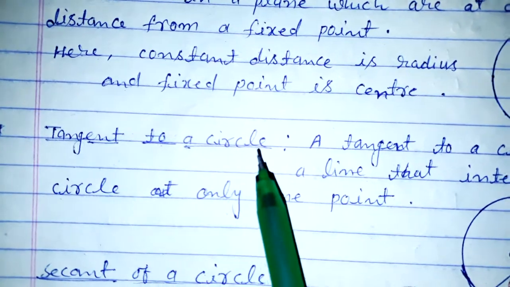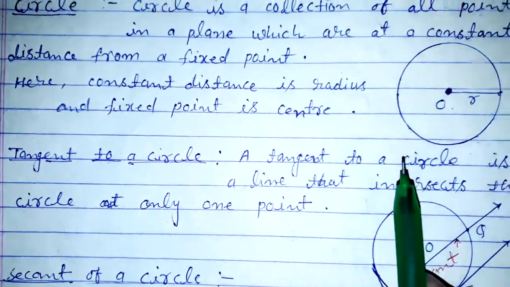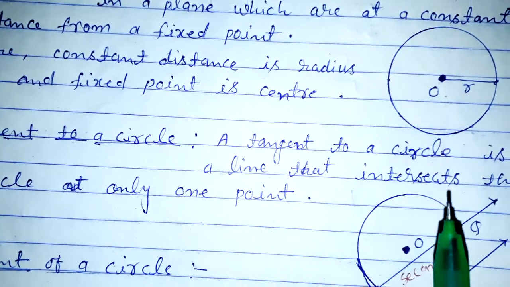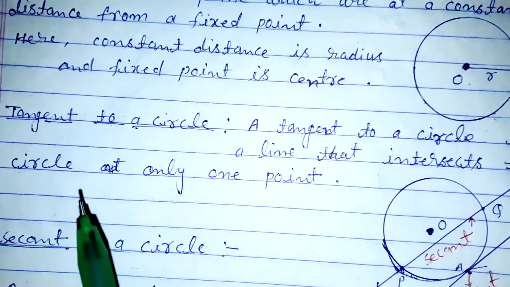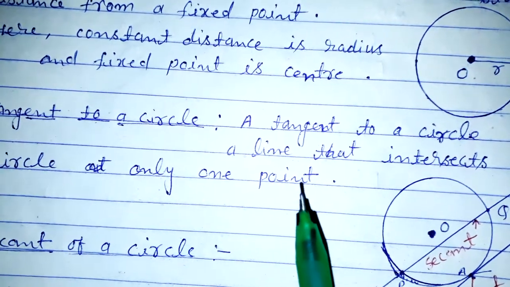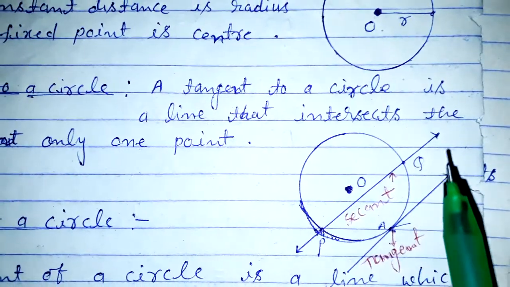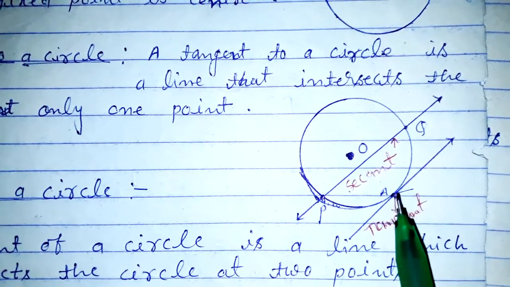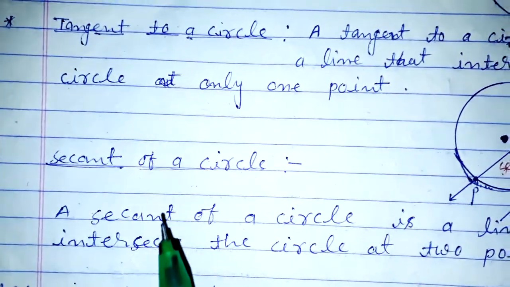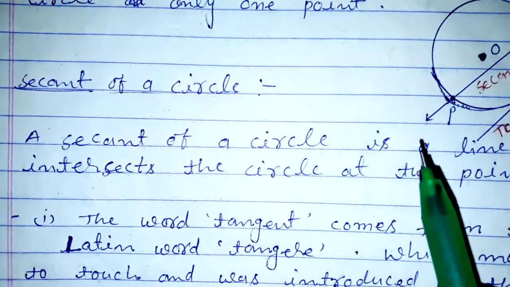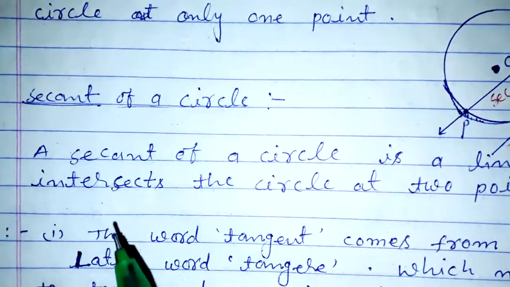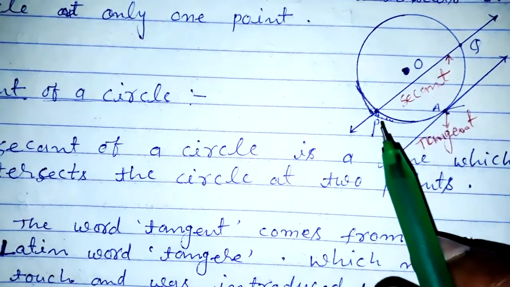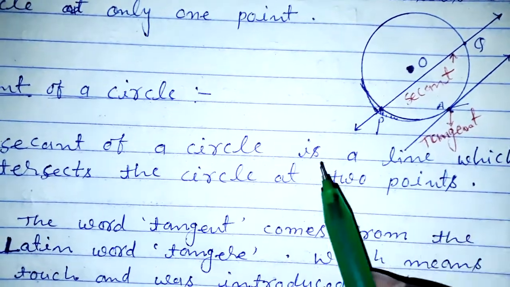Tangent to a circle. The definition is, a tangent to a circle is a line that intersects the circle at only one point. So this is a tangent. It intersects at only one point, here A. Secant of a circle. A secant of a circle is a line which intersects the circle at 2 points. So this line intersects at 2 points P and Q. So this is a secant.